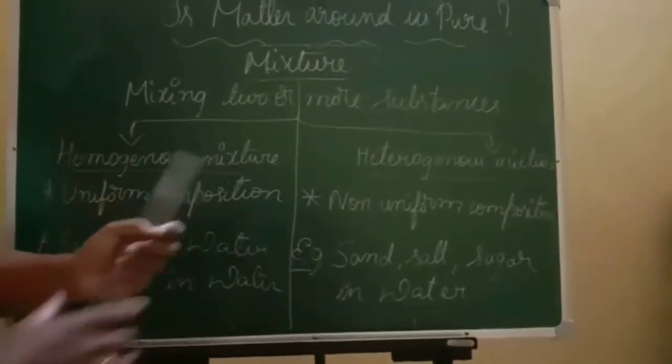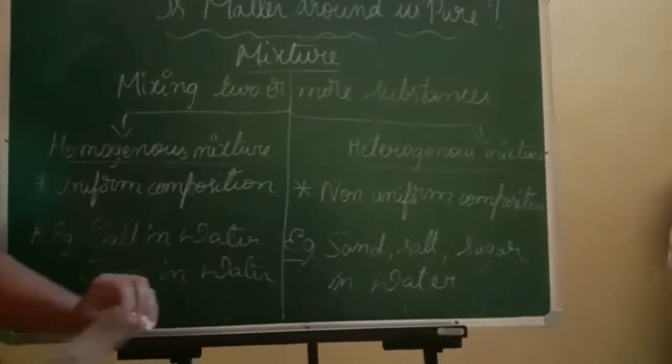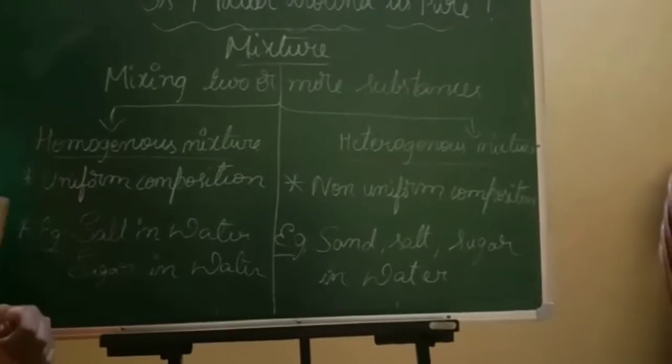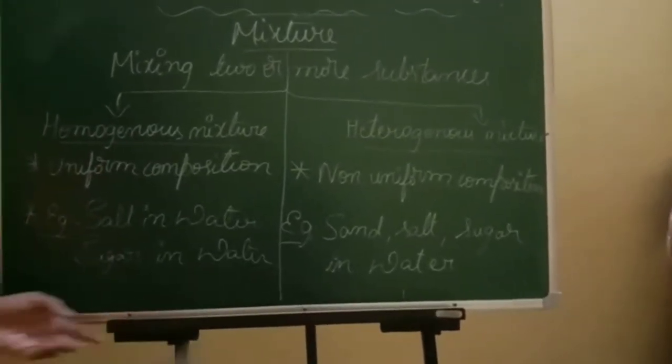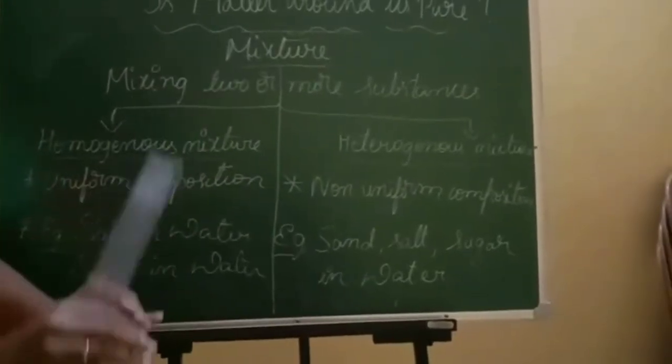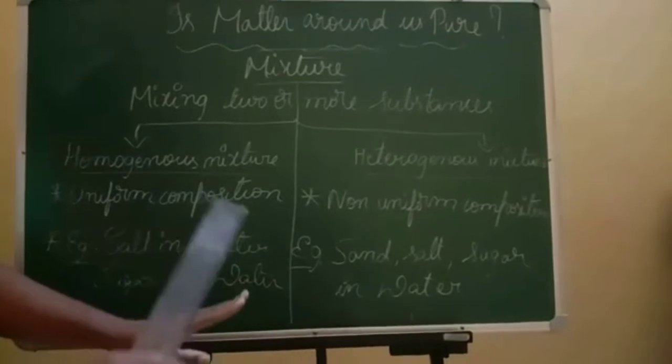For example, if you are taking salt in water, then an equal amount of salt and an equal amount of water is added to form a homogeneous mixture. Same way, sugar in water: an equal amount of sugar and an equal amount of water is taken to form a mixture. That is in homogeneous, that is uniform, same.